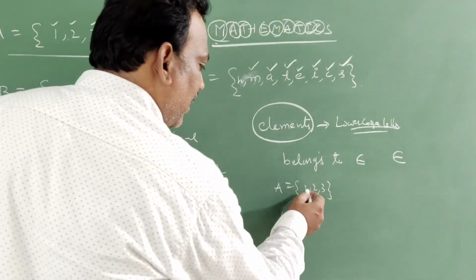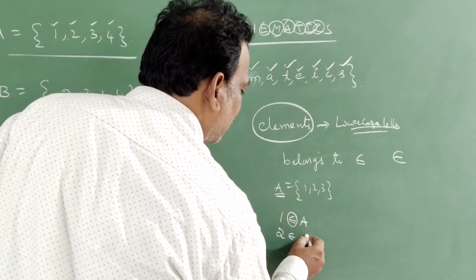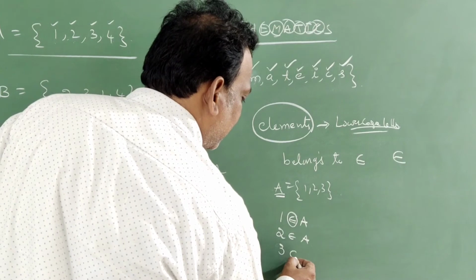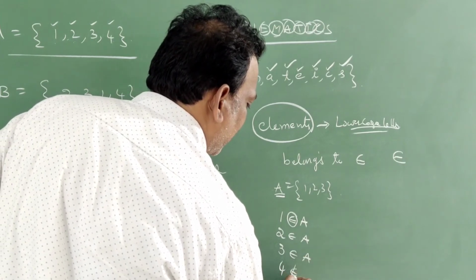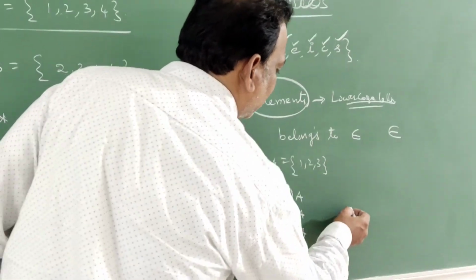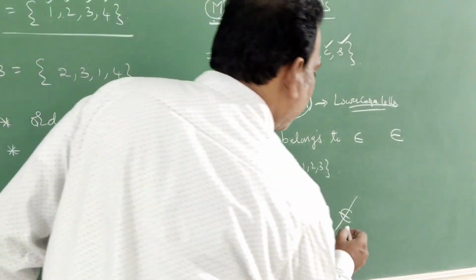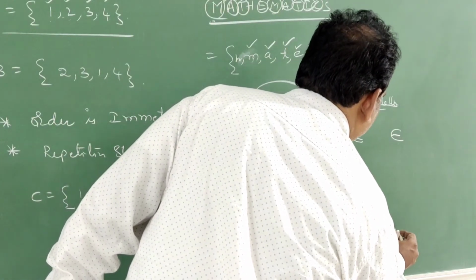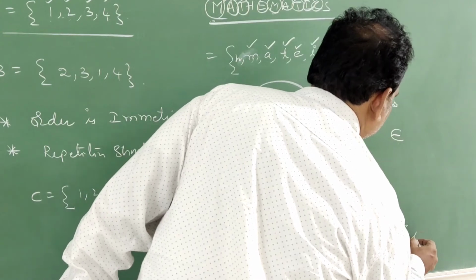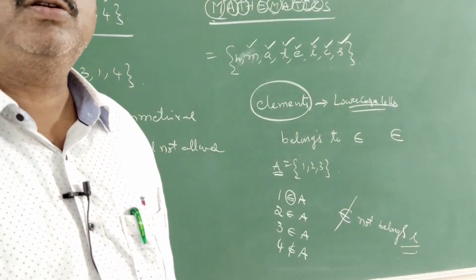Remember, students. 1, 2 and 3 belong to set A. But 4 does not belong to set A. For not belongs to, you have to give one slash. This is read as not belonging to.